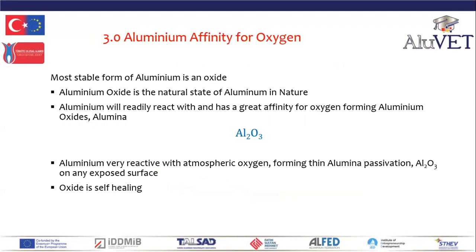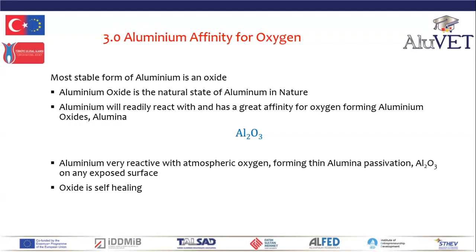I've mentioned aluminium oxide, and this is so important. The most stable form of any metal, including aluminium, is an oxide. Aluminium oxide is the natural state of aluminium in nature, aluminium oxide in bauxite. Aluminium has an incredible affinity for oxygen and readily reacts with oxygen of the air.